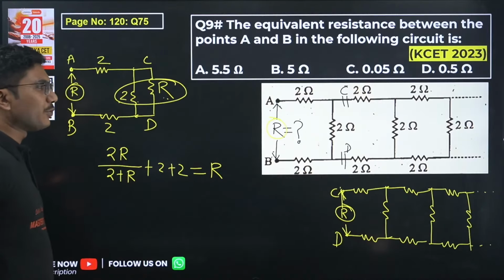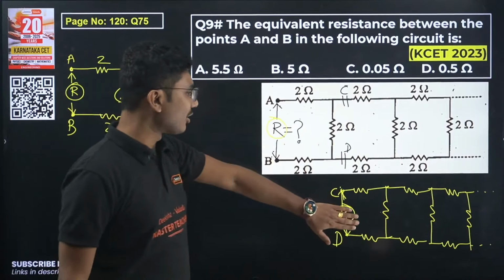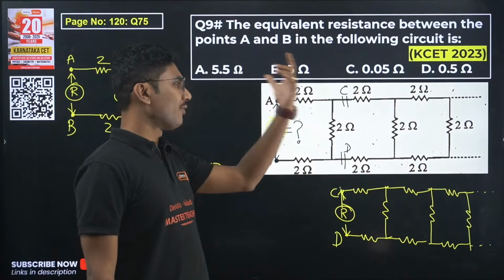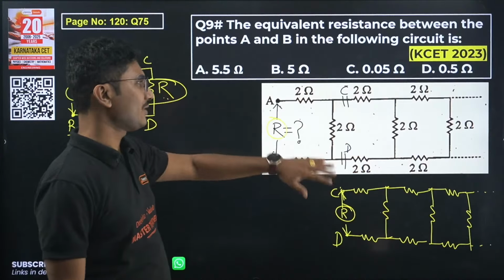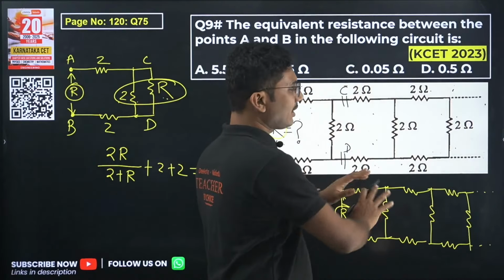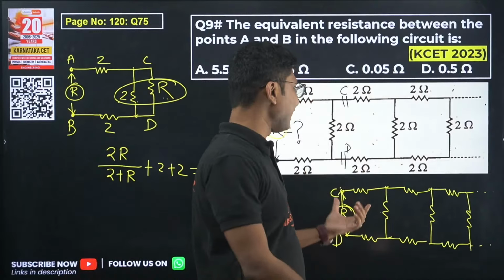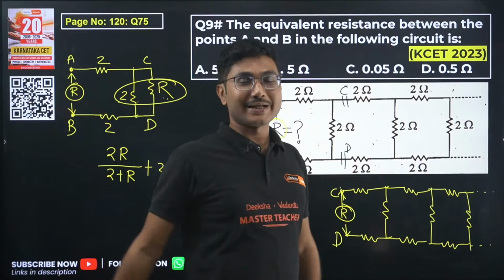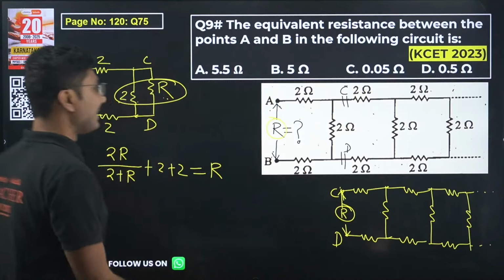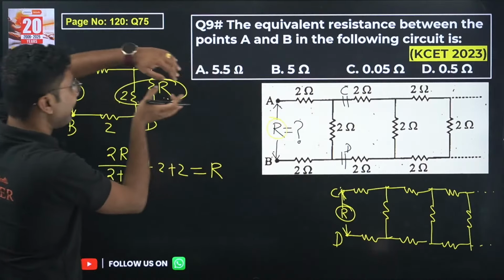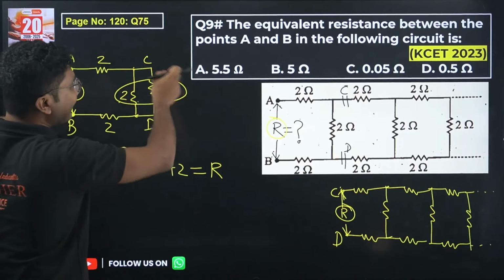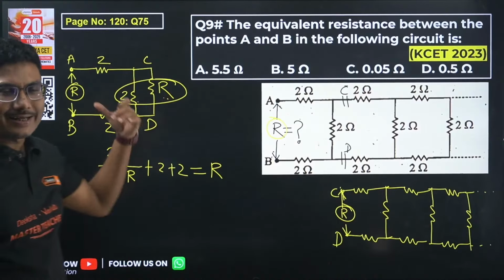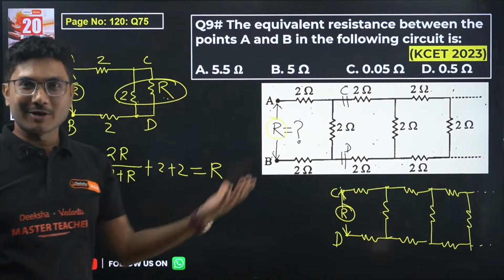So you might be confused, sir, you started with R, this is also R, this is also R. Yes, this is the trick, this is the technique of solving such questions, where you take a repeated portion, stretch it to infinite and say the total resistance of the first circuit is R, then the total resistance of the second circuit will also be R, and then we take back the same circuit, put it in parallel and say whatever was the original resistance, that is R. Because it's an infinite circuit, this small change does not matter.